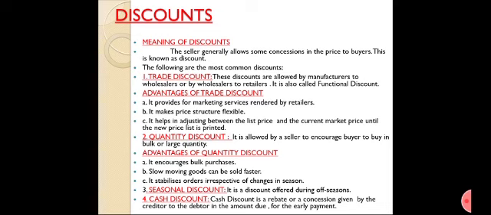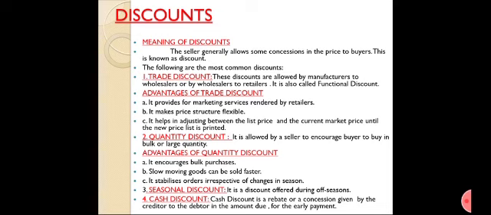Advantages: it provides for marketing services rendered by retailers. It makes the price structure flexible. It helps in adjusting between the price and current market price until the new price list is printed. Then it is about quantity discount. It is allowed by a seller to encourage buyers to buy in bulk or large quantity. Advantages: it encourages bulk purchases. Slow moving goods can be sold faster. It stabilizes orders irrespective of changes in season.